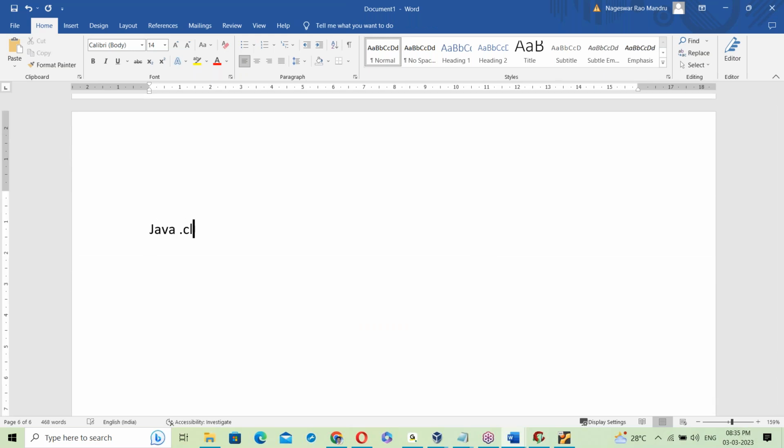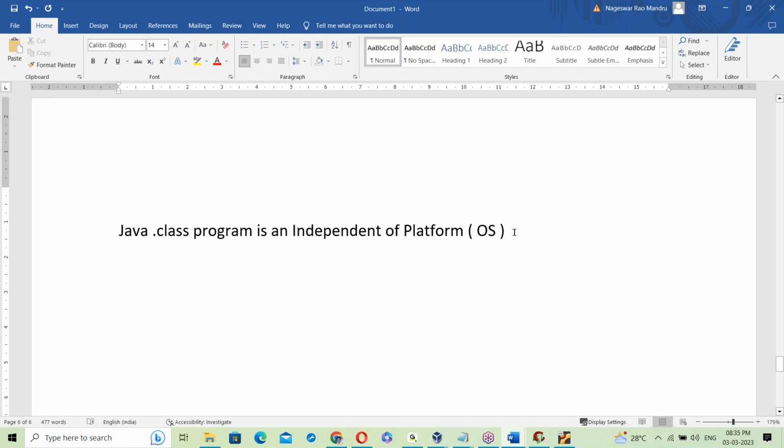Next, one more interesting point. The Java dot class program is independent of platform, independent of OS, but the JVM is OS dependent.